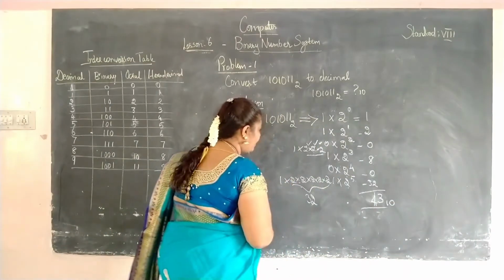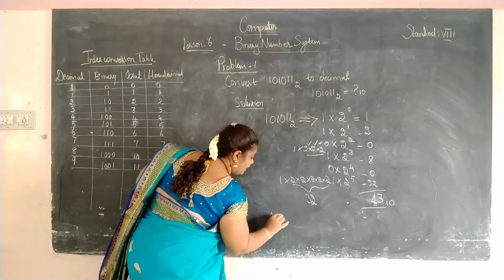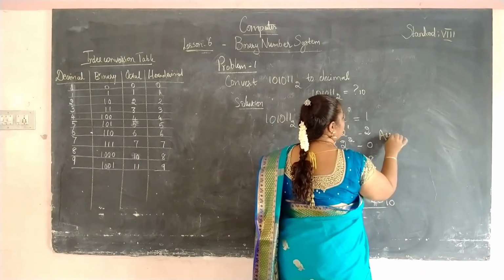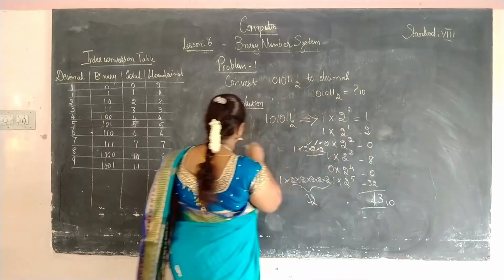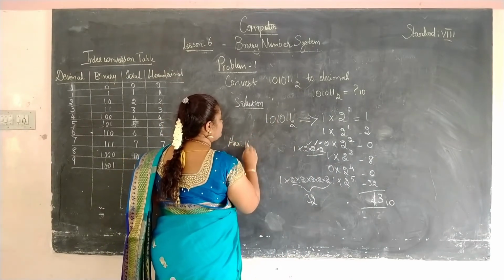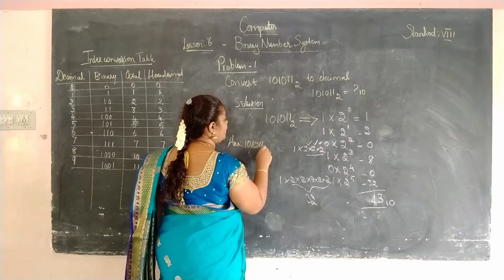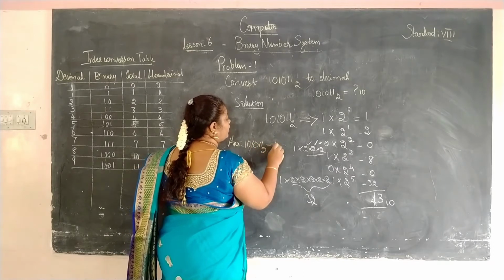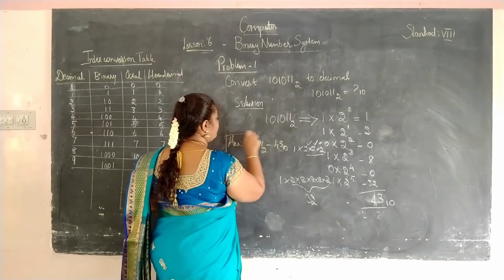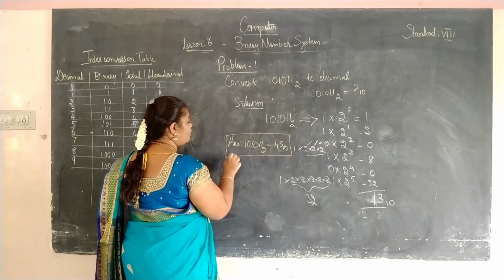Okay, students. Now we have to write the answer for this problem. So the question is 101011 to the base 2 is 43 to the base 10. So this is the answer for our first problem.